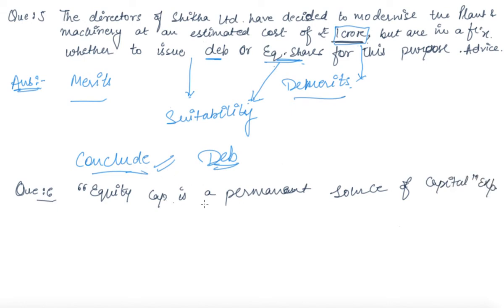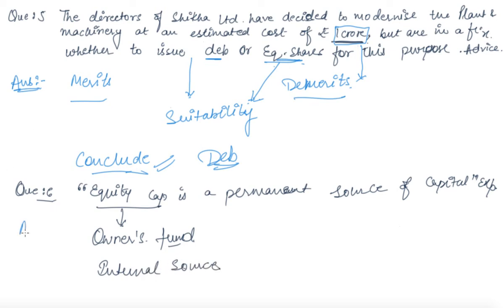See, as we have already discussed, equity share capital is first of all owners' fund, right? And being an owners' fund, one can easily depend upon it. And secondly, it is the internal source of finance. That is why one can also depend upon it. So one can say that being owners' fund, it is a permanent source of fund, because without owners, no business can exist, right? Similarly, if we talk about the permanent source of fund, it is the owners' fund only. Okay, so this will be the answer of such kind of question.